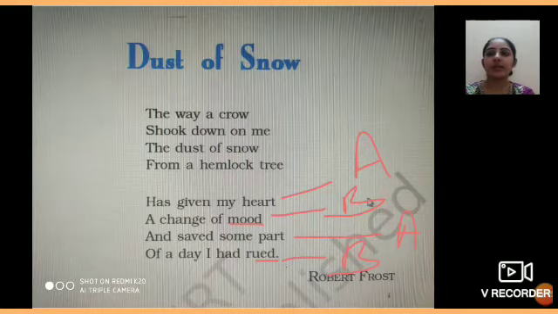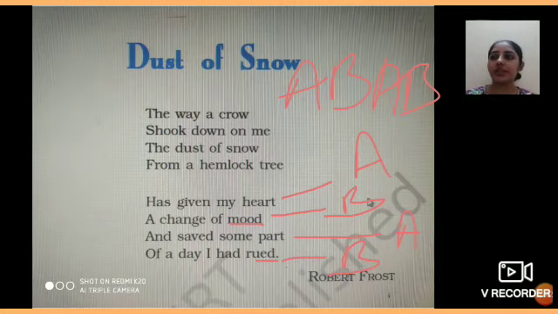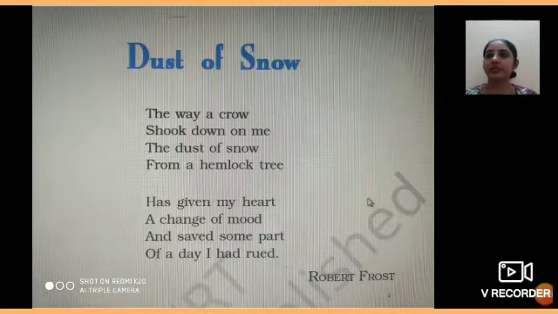So here also the rhyming pattern or the rhyming scheme of this stanza is A, B, A, B. So answer में आपको ऐसे ही लिखना है A, B, A, B. This is the rhyming scheme. I hope it is clear.